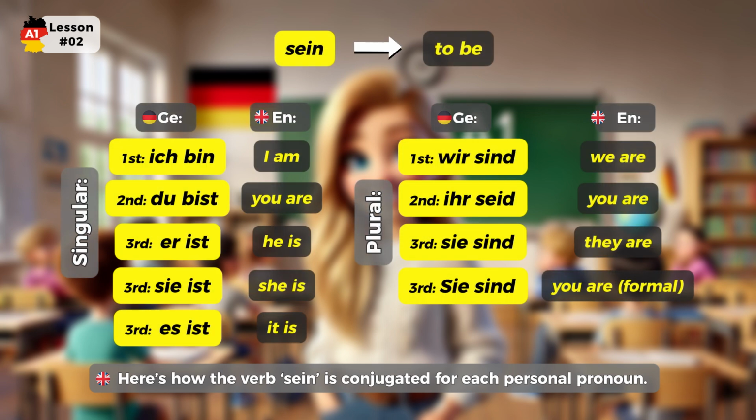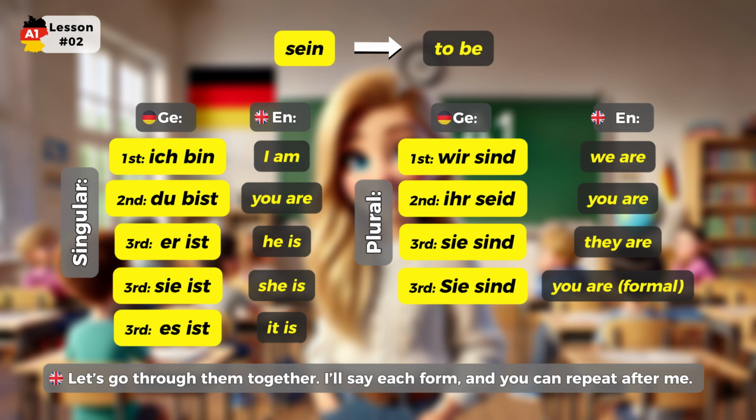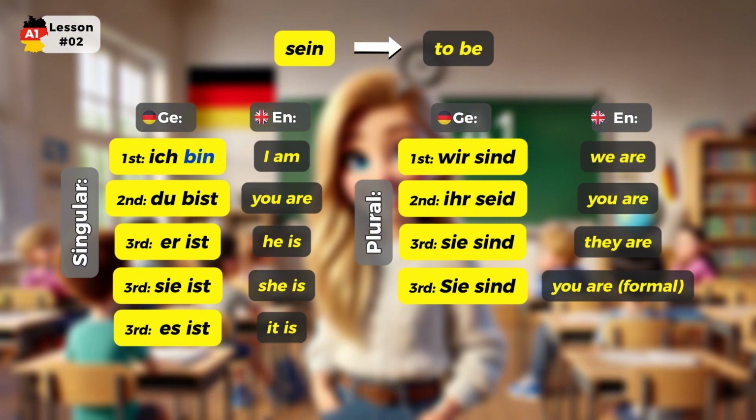Here's how the verb sein is conjugated for each personal pronoun. Let's go through them together. I'll say each form, and you can repeat after me. Ich bin. Du bist. Er ist. Sie ist. Es ist. Wir sind. Ihr seid. Sie sind. Sie sind.